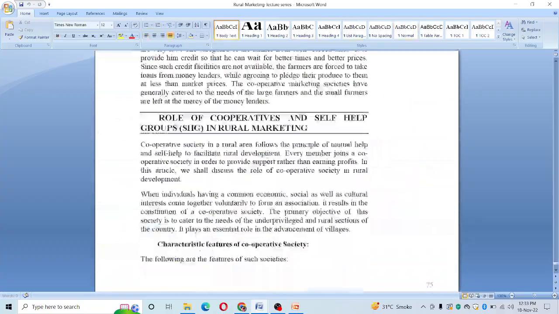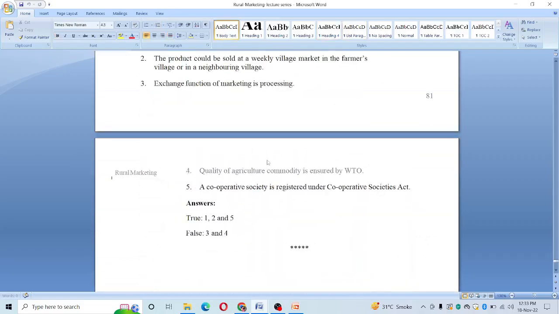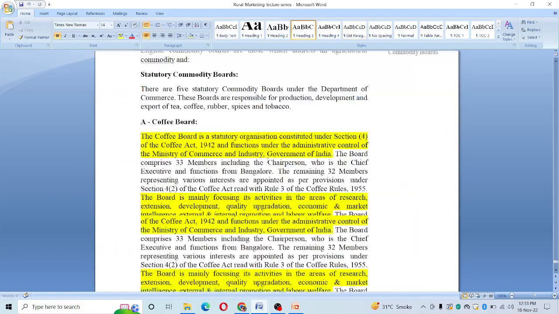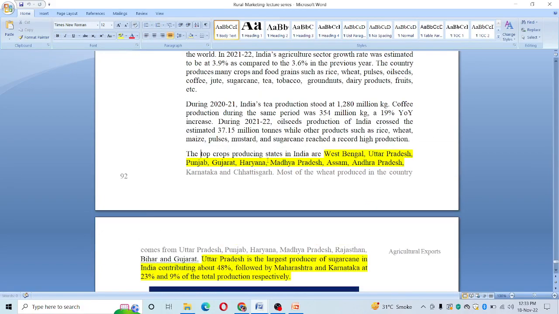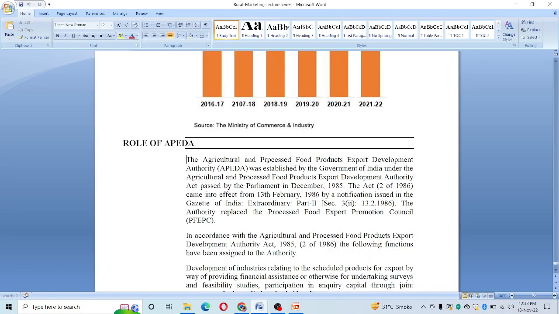So the concept is known as Agriculture and Processed Food Products Export Development Authority, and the abbreviation is rightly formed as APEDA, that is Agricultural Processed Food Products Export Development Authority.